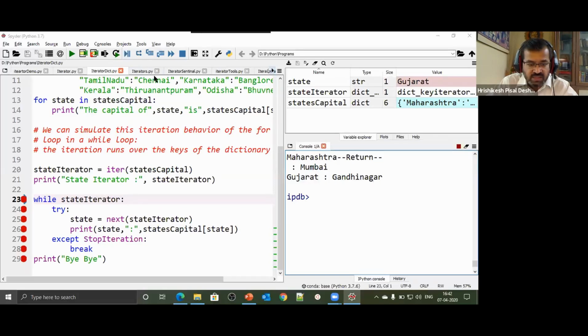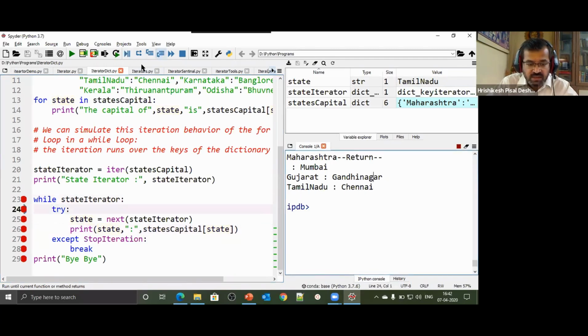So I cycle through once again, and I say state. Look at the state. What state have we got? Right top corner. Look at that. What we have got is Tamil Nadu. Tamil Nadu is the state. So state capital of Tamil Nadu is the next value that we get. So the next value that we have got is Chennai.